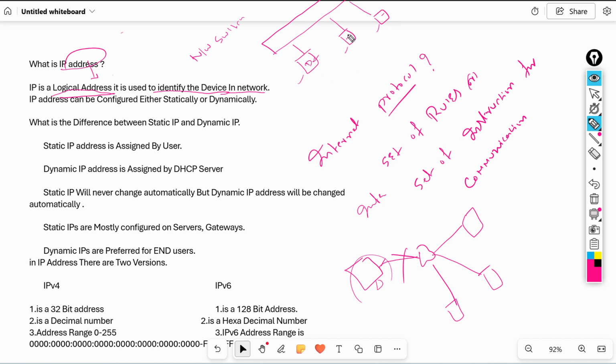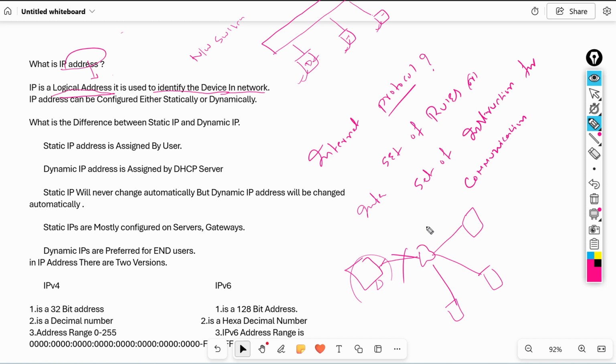So here also we require an IP address. This PC requires one IP address, this PC requires one IP address, and this PC also requires one IP address. See, this is my local network, in my office only. Here there is no internet connectivity. Many students think that only when we connect to the internet do we require an IP address. It's not like that. A network is either a private network or a public network.